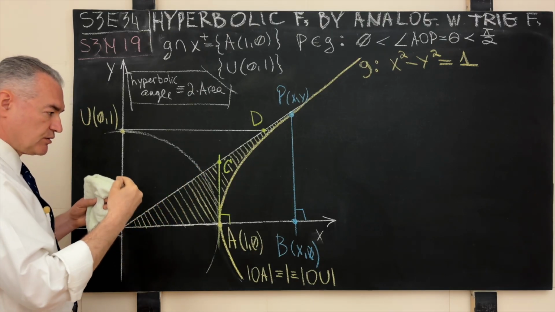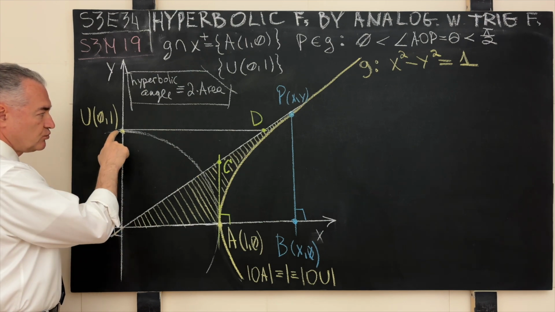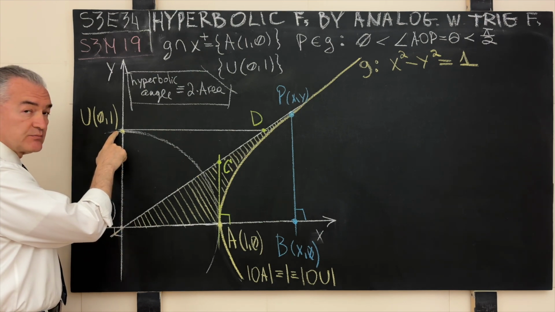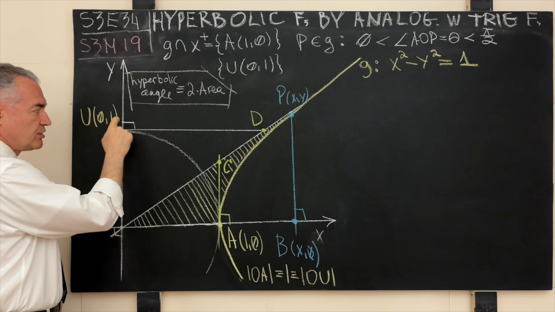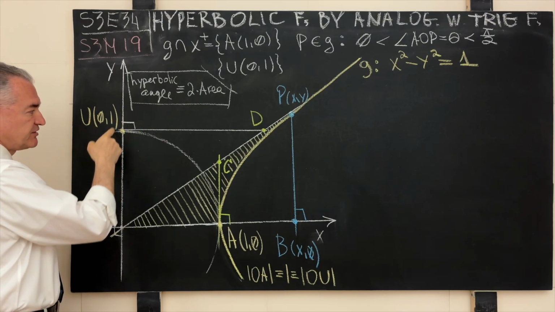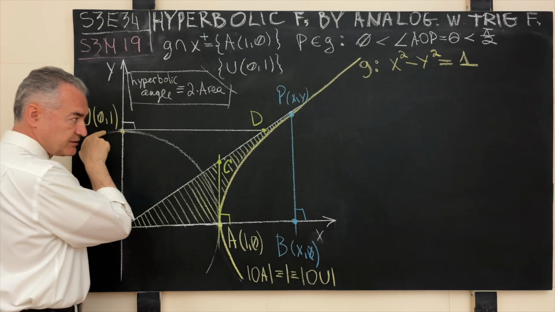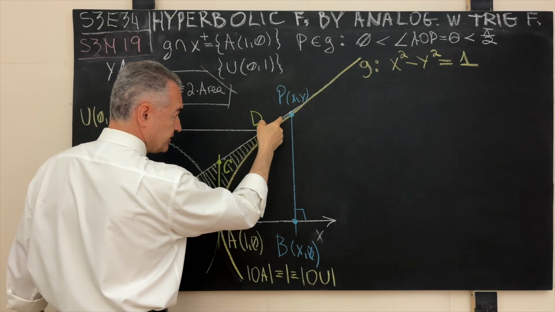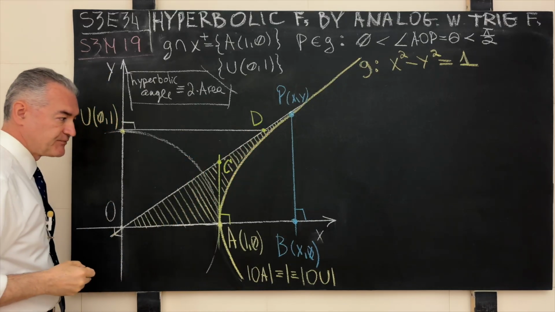And one more step, setting things up for the hyperbolic cotangent. We draw not a tangent, but this time a straight line that is orthogonal to the positive branch of the y-axis through the point U, orthogonal to the y-axis through the point U, until this orthogonal straight line intersects the radius OP at the point D.